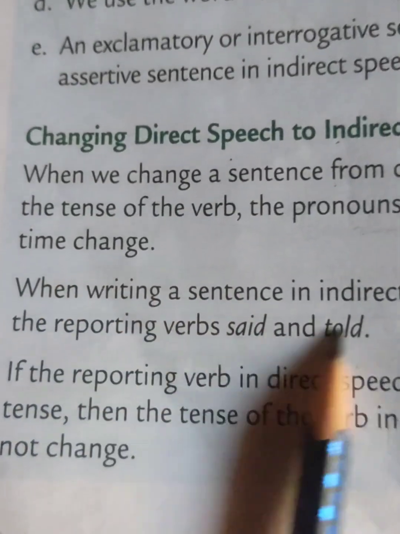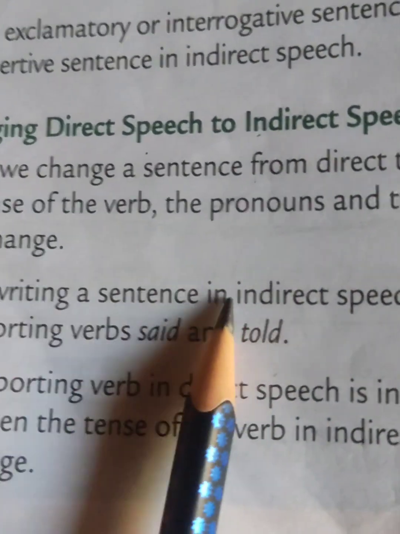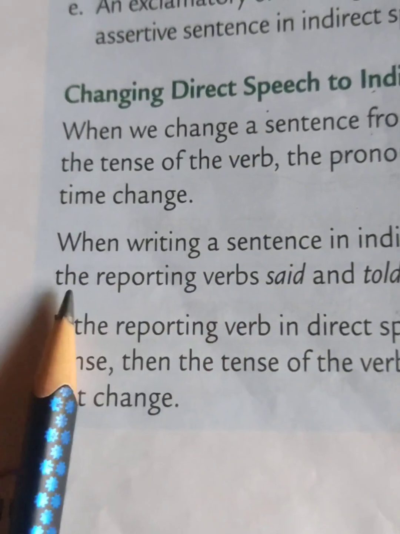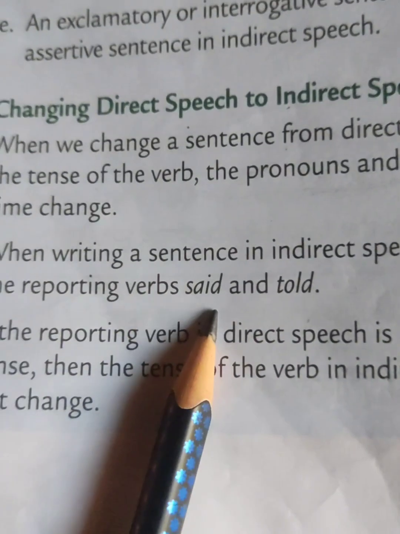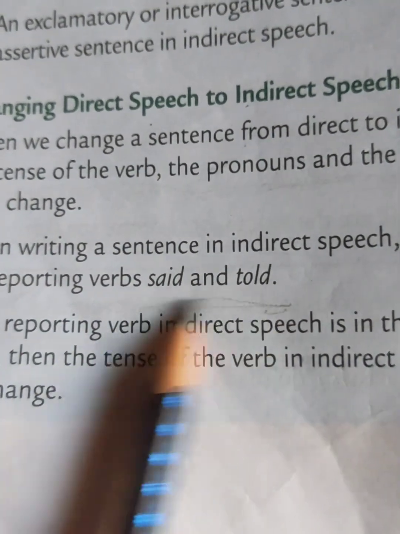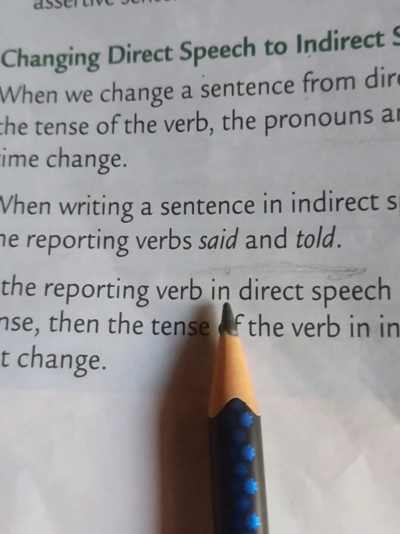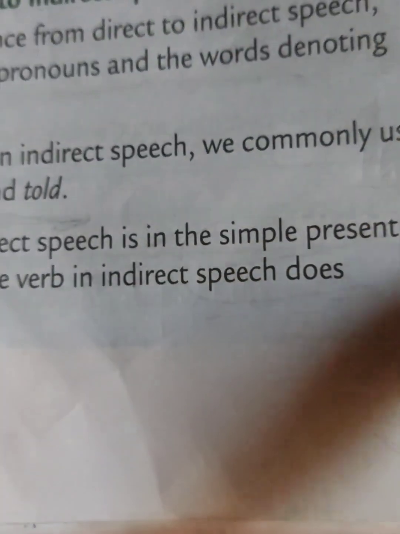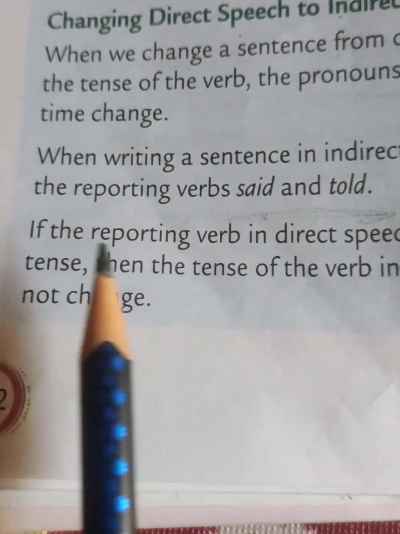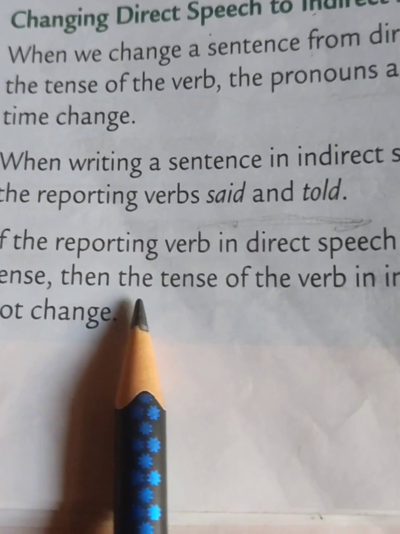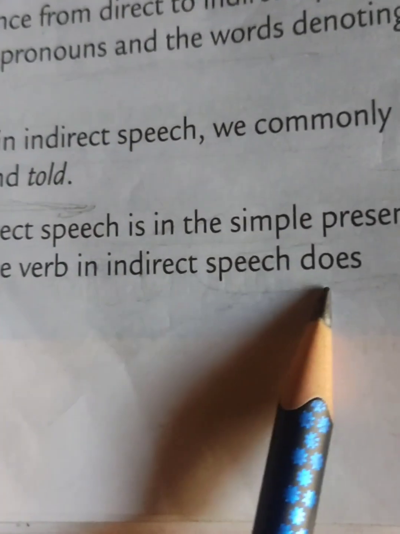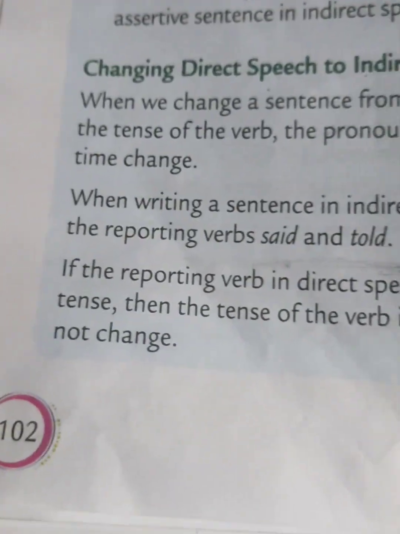Once again, see this point. When writing a sentence in indirect speech, we commonly use the reporting verbs said and told. If the reporting verb in direct speech is in simple present tense, remember that the tense of the verb in indirect speech doesn't change.